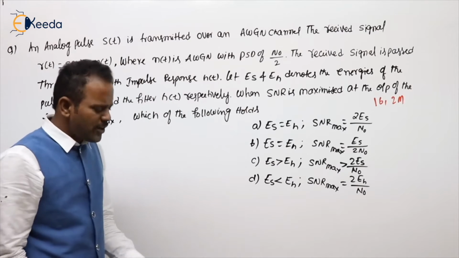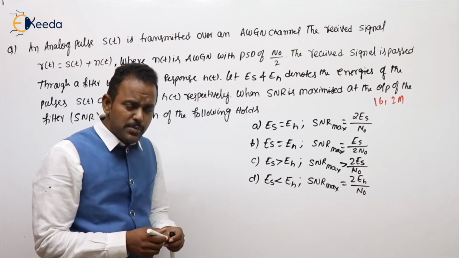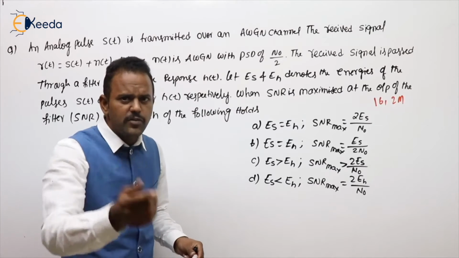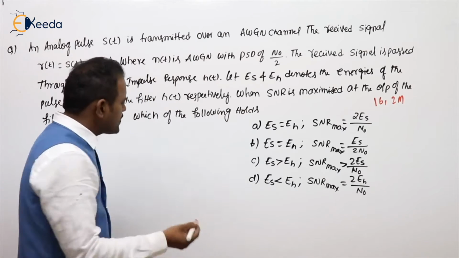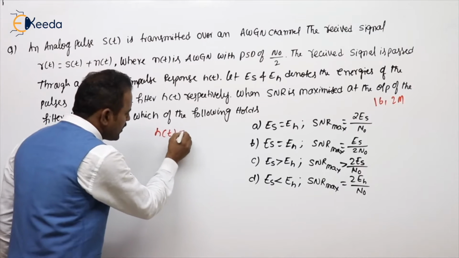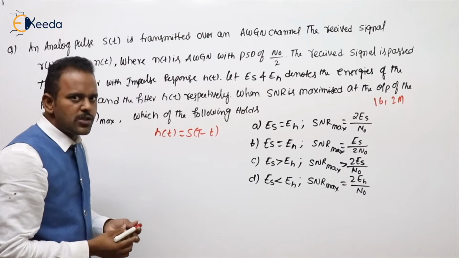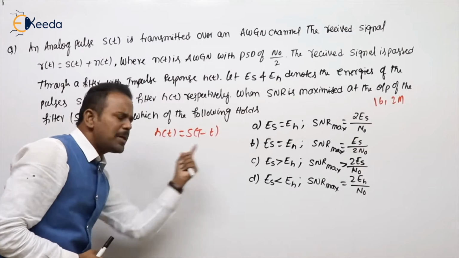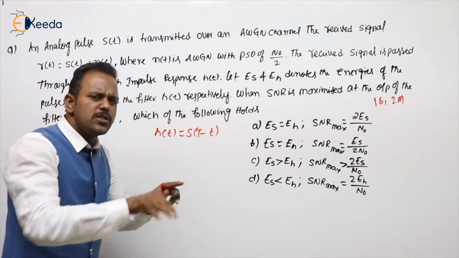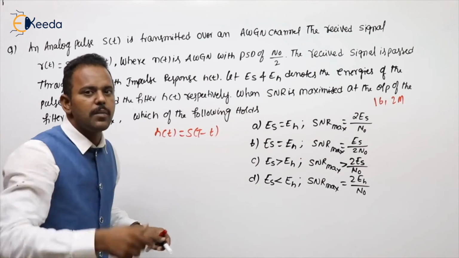After reading the question, what do we understand? SNR is maximized means it is a matched filter. What is the impulse response of a matched filter? The same input, but capital T minus small t, where capital T is the duration. Even if you do time reversal or time shifting, there is no change in energy or power.